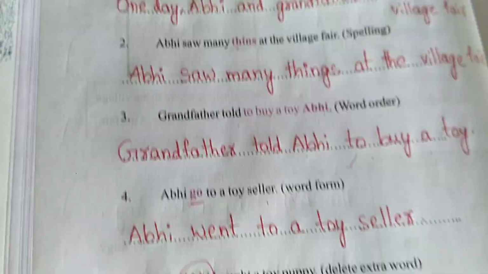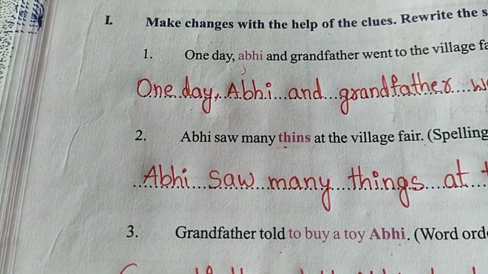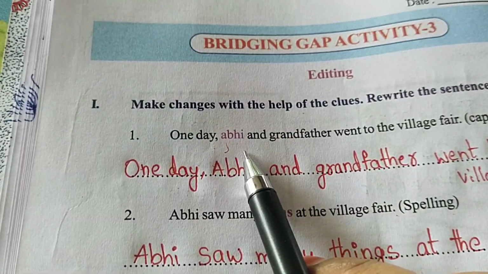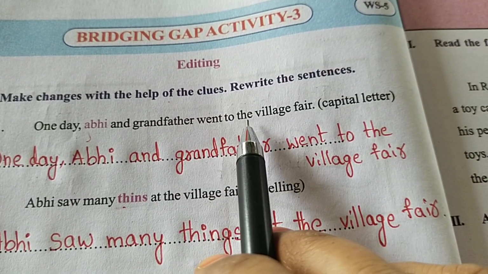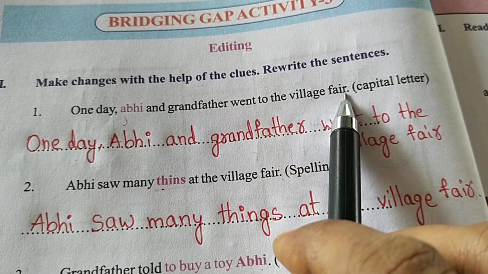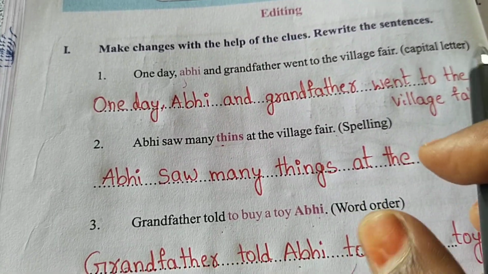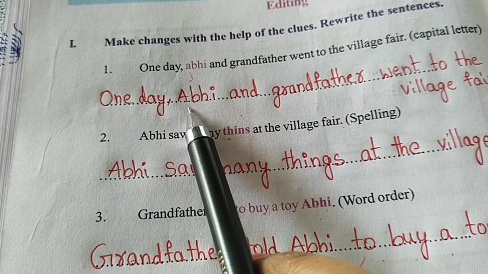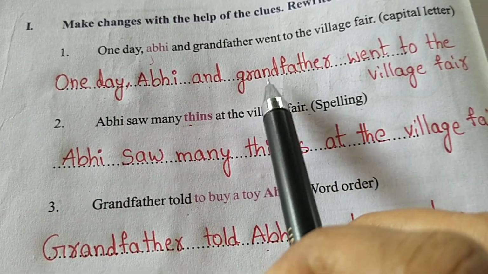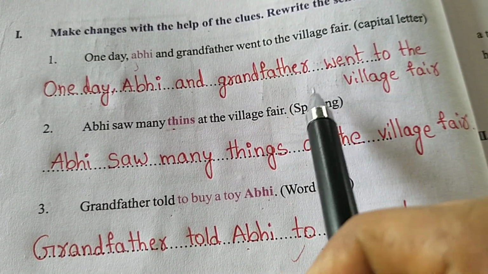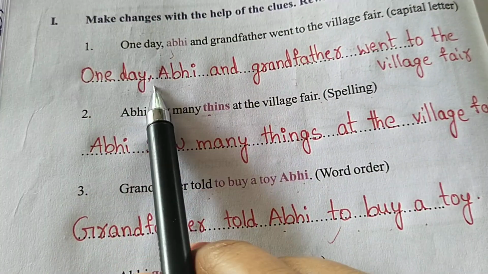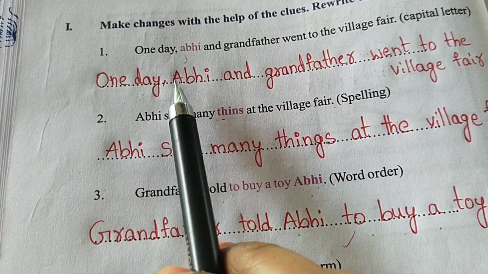Okay. Once again, you check it. One day Abhi and grandfather went to the village fair. Here we write a capital letter. One day Abhi and grandfather went to the village fair. Abhi, A is in capital letter.